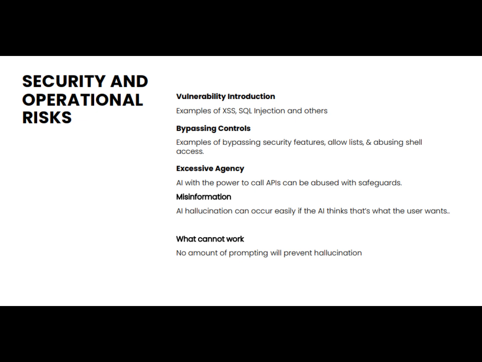If a model hallucinates data formats, commands, or code, and its output is not properly sanitized, it can introduce traditional vulnerabilities such as cross-site scripting or SQL injection into downstream systems. There are examples of other actual bad conduct in the wild. Hallucinating models can and have inadvertently bypassed security filters, such as using allow lists by abusing shell built-ins to write arbitrary files.